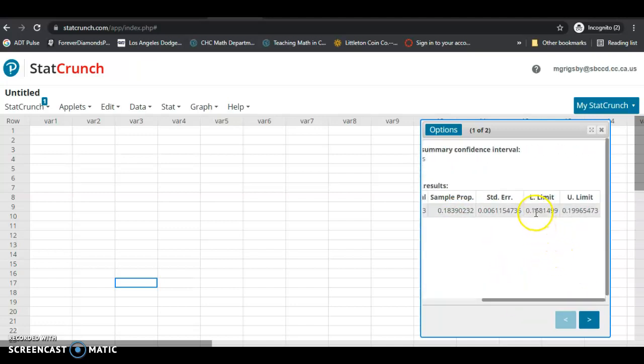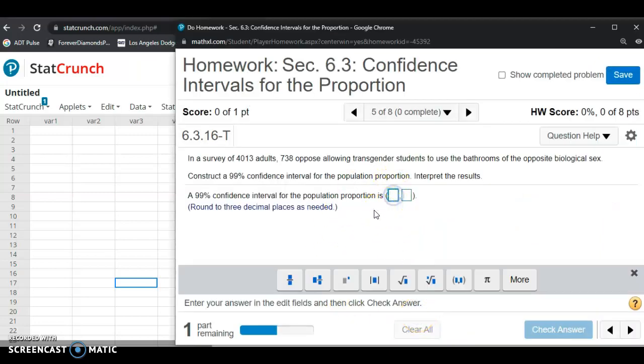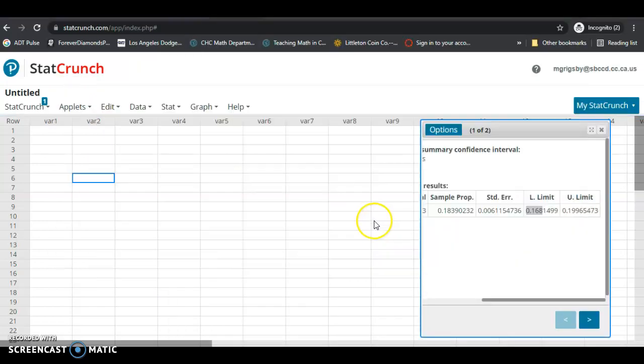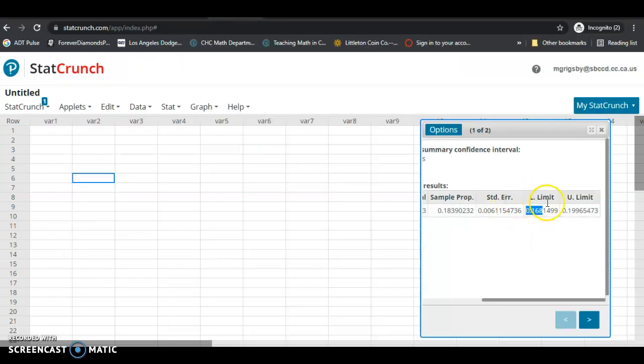So we're looking for the lower limit and upper limit of our interval. The lower limit when rounded to 3 decimal places is 0.168. Then the upper limit is 0.1996.